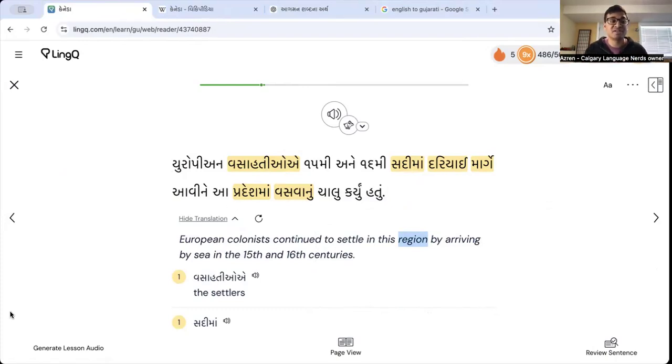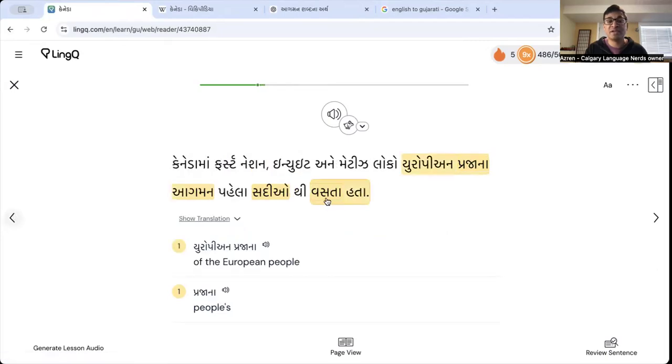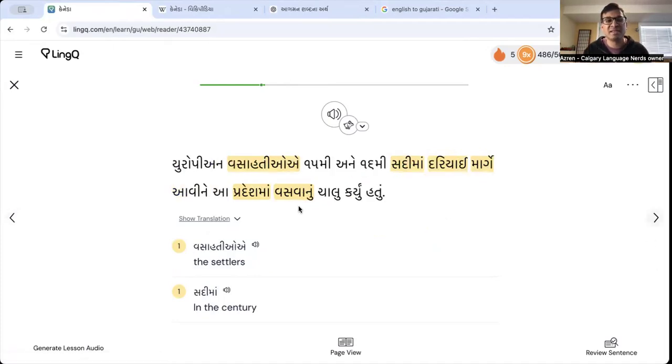Vasvanu is the verb. We saw it in the past tense over here. Vasta hata, that's in the past tense. They were dwelling here, they were residing here, they were living here, right? Vasvanu is like an infinitive, something like that. Vasvanu chalu karyu hatu. Chalu karyu hatu means started. Me kam chalu karyu hatu. I started to work. Me blah blah blah chalu karyu hatu. I started blah blah blah.